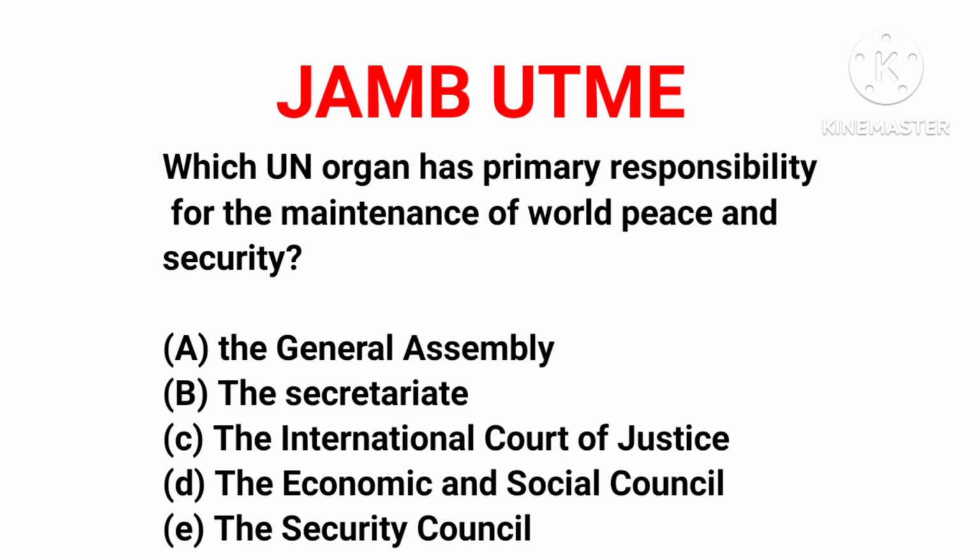Now, option A, the General Assembly. The General Assembly is made up of representatives from each member state, okay? So it's not in charge of maintaining world peace, okay? Now, option B, the Secretariat. The UN Secretariat carries out the day-to-day work of the UN, okay? It services all the principal organs of the UN. The job of the UN Secretariat is to administer the programs of other organs of the UN.